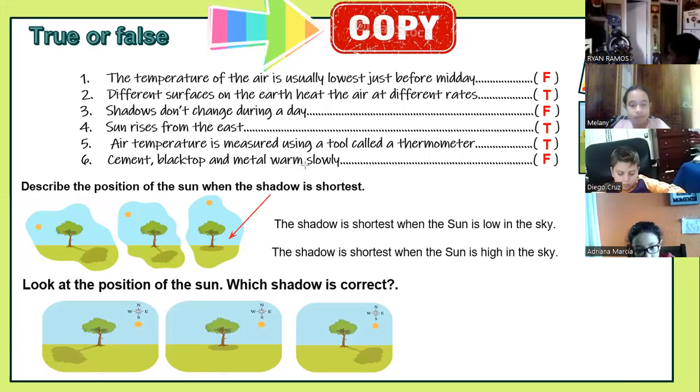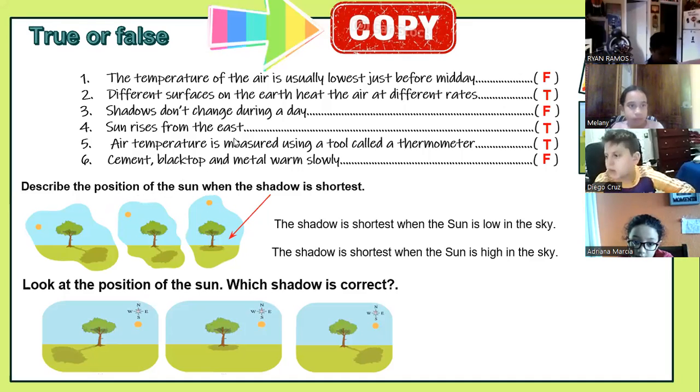What happened with the sun? Or where is the sun located? In the east. The second one is incorrect, because here it says describe the positions of the sun. The positions of the sun.